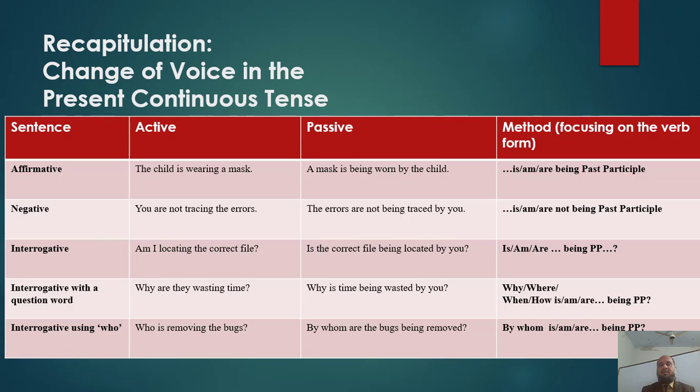Then we use being past participle. And to change the voice of the interrogative sentences using who, we start with the passive by whom, is or am or are being past participle.